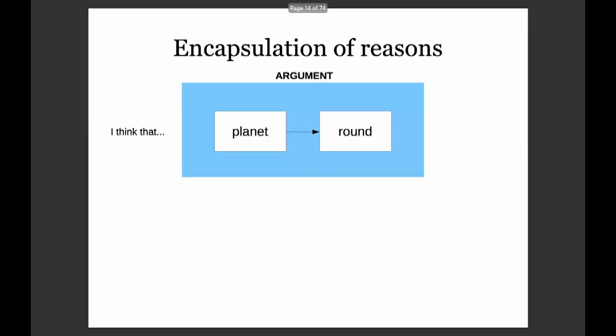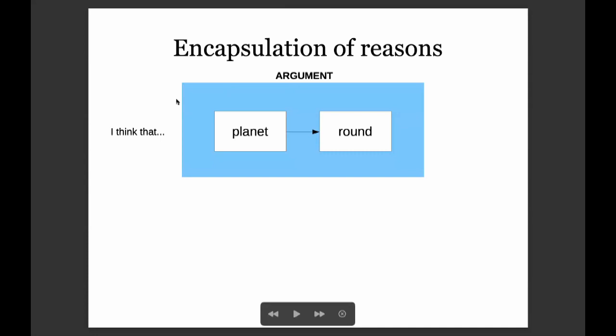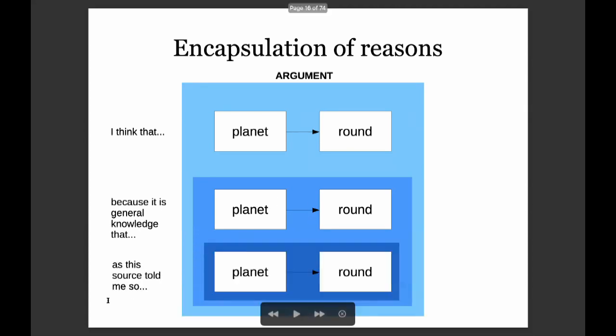Argumentation is the dialectic process in which arguments or reasons are provided to reach some conclusion about a certain topic. For instance, which film should we see tonight? Whom should we vote for at the next elections? What to do against climate warming? Whether Pluto is a planet, or if my lecture was clear. Now, any argument or reason can be seen as an encapsulation of other arguments or reasons. If I say that the planet is round, and I am speaking honestly, this means that I think that the planet is round. This belief is supported by the fact that it is general knowledge that the planet is round, because all school books say so, and so on.